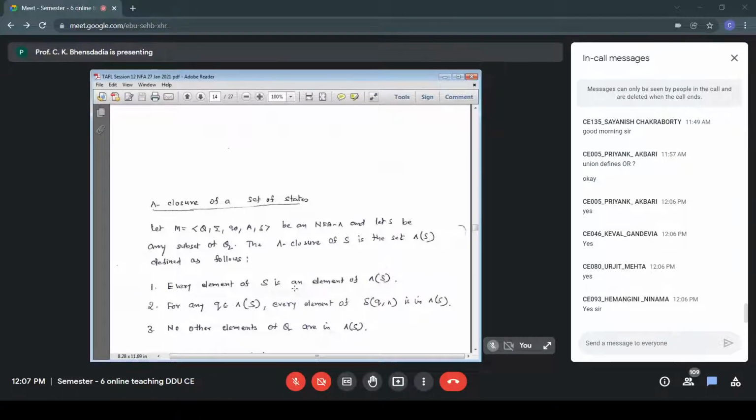And from every element of this ABC, which are the states I can visit on null? That is delta(Q, null), where Q belongs to null closure of S. So my Q in this example will be A, B, C, and from A on null I can go to P, from B on null I can go to Q, from C on null I can go to R. So the answer will be ABC, PQR. So that's the definition of null closure. Which are the states which I can visit from the given set of states using null transitions? And this is the definition of null closure of a set of states.